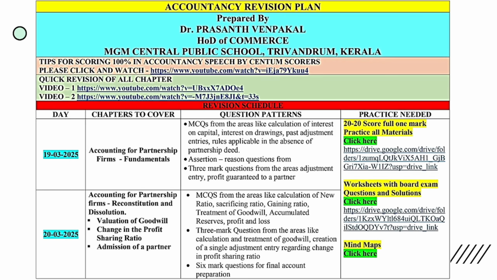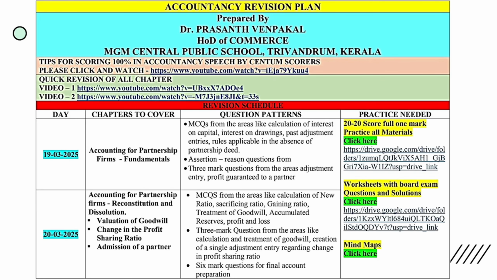Continuously they are asking for the adjustment entry and the preparation of profit and loss appropriation with the guarantee of profit to a partner. And the next day you can start practicing valuation of goodwill, the change in profit sharing ratio area, and the very lengthy chapter, admission of a partner.